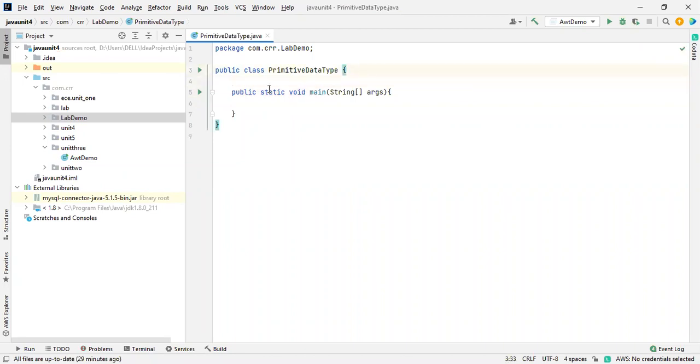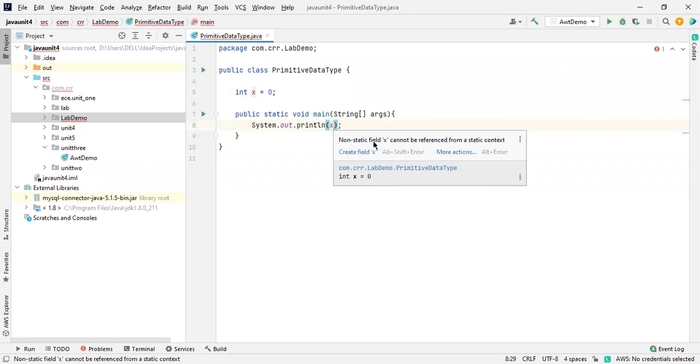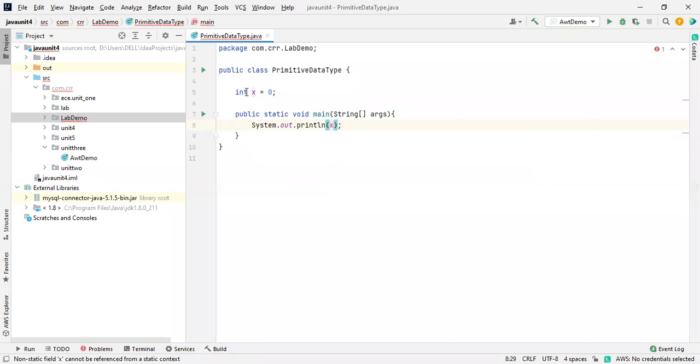Here, because this method is static, only static methods and static variables can be called. Suppose I would like to mention int x is equal to 0. If I want to access that from the static method and I place x, what is it asking? Non-static field x cannot be referred from a static context. So it should be static. I think you got my point.